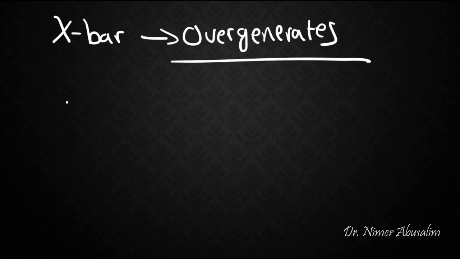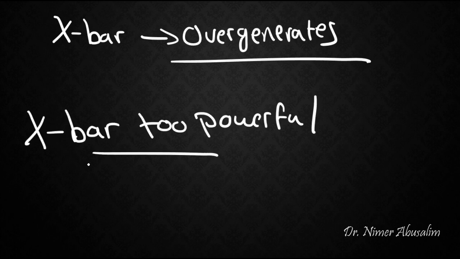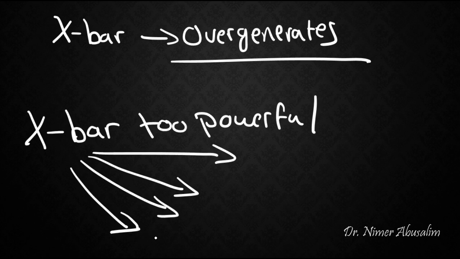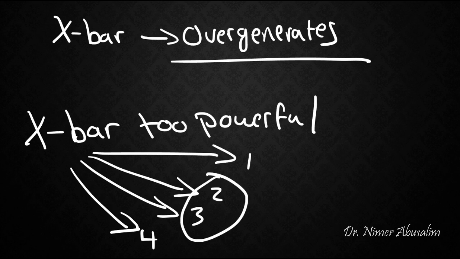So what can we do? Again, to explain this, X bar is too powerful. X bar creates several different options for sentences and phrase structure. Let's call them 1, 2, 3, and 4. But the problem is the only ones that we find that are actually well formed are maybe just 2 and 3.